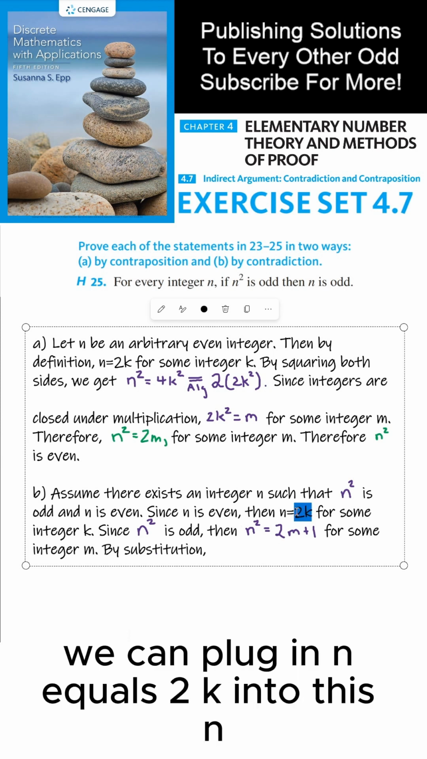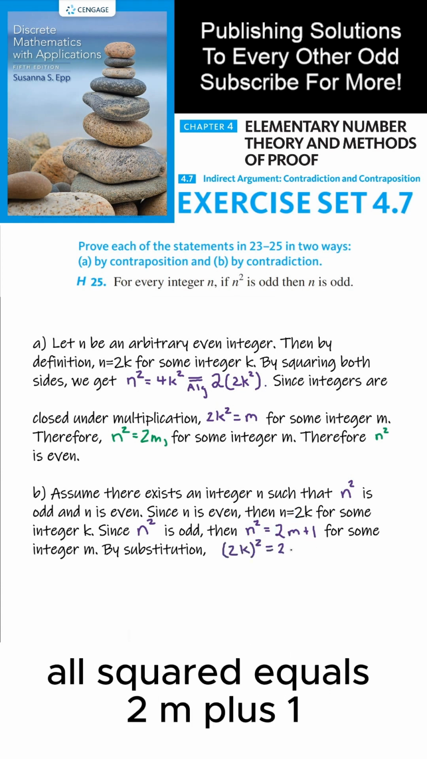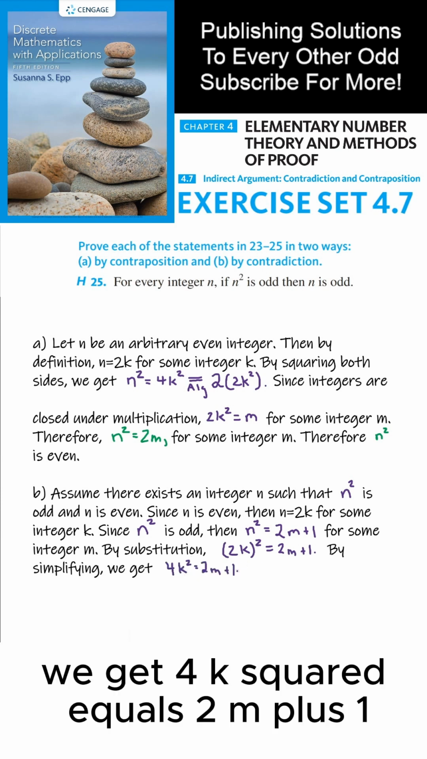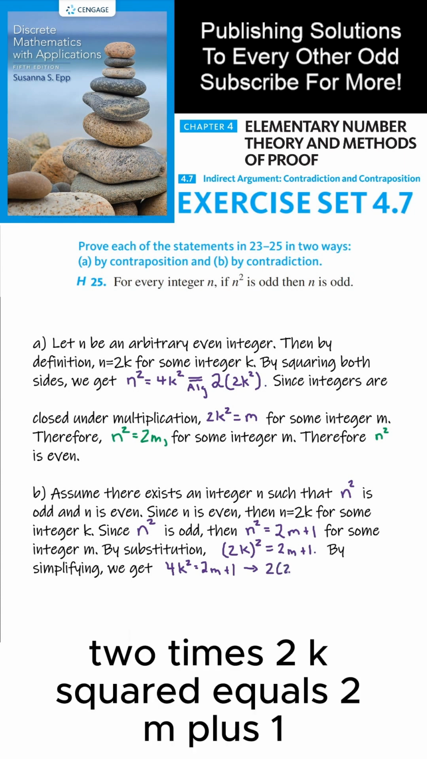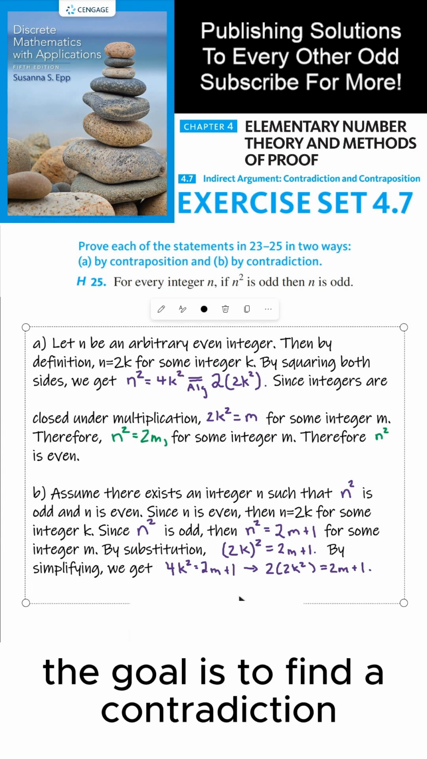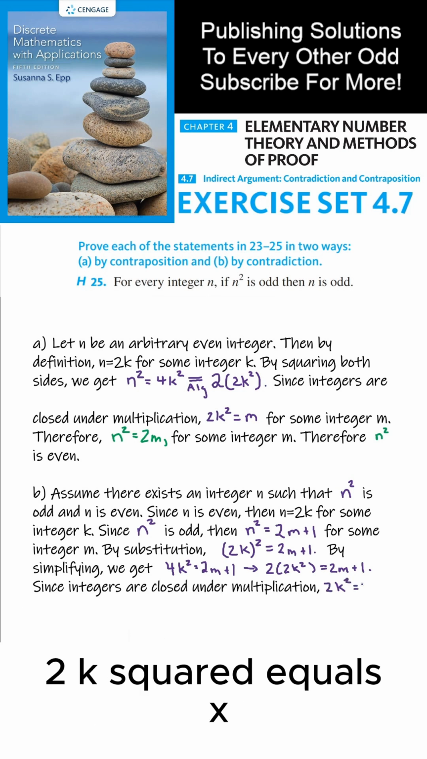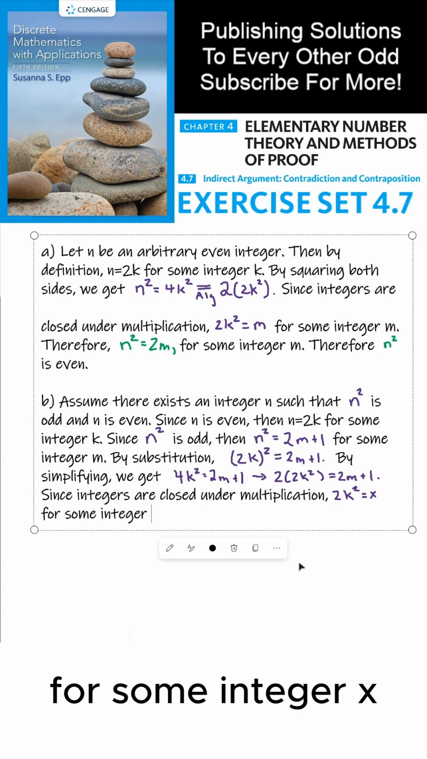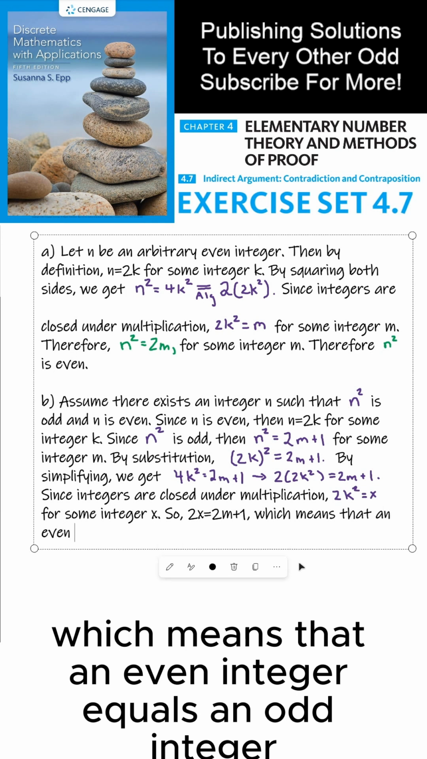By substitution, we can plug in n equals 2k into this equation to get 2k all squared equals 2m plus 1. By simplifying, we get 4k squared equals 2m plus 1. We can further simplify this to 2 times 2k squared equals 2m plus 1. Now keep in mind the goal is to find a contradiction. We're almost there. Since integers are closed under multiplication, 2k squared equals x for some integer x. So 2x equals 2m plus 1, which means that an even integer equals an odd integer.